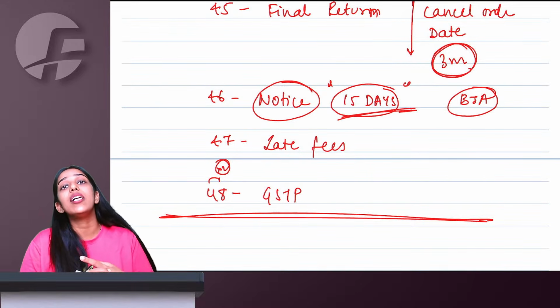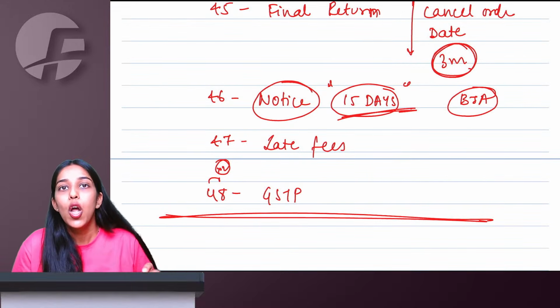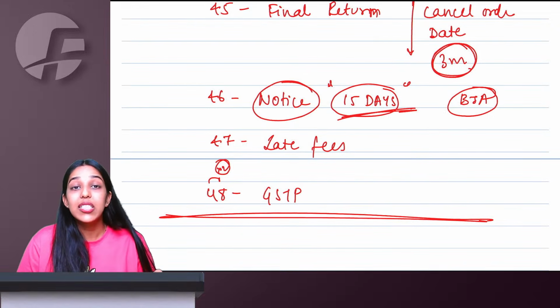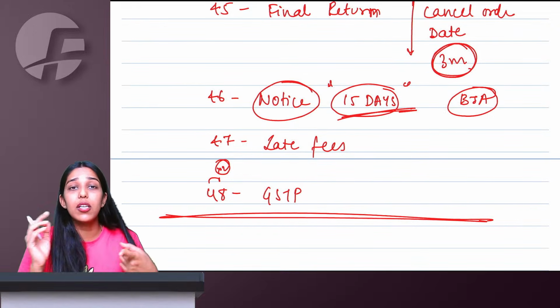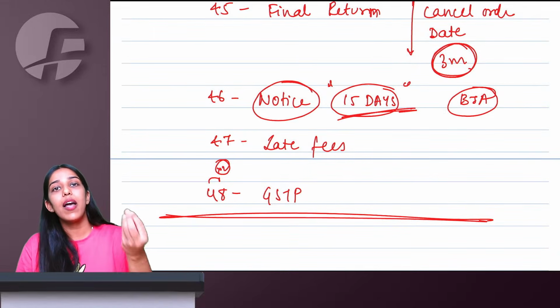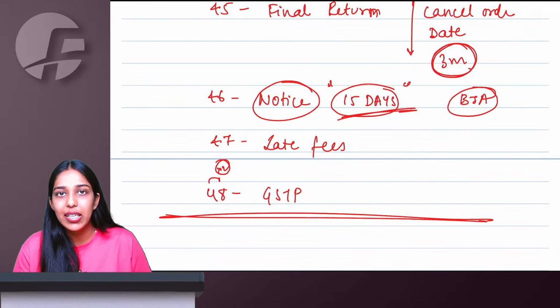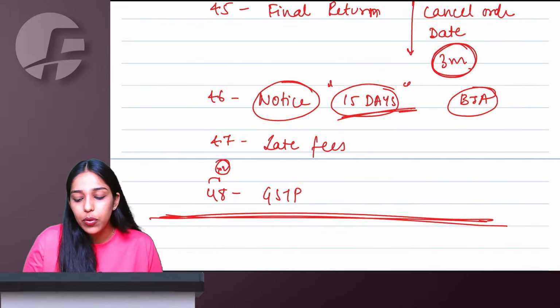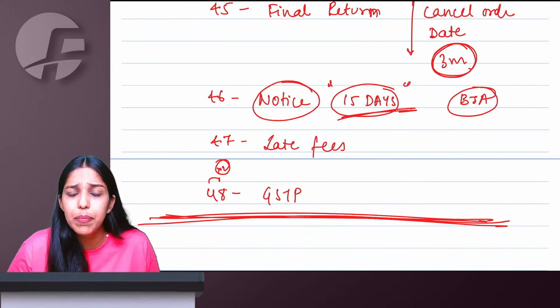But whatever they are doing, ultimate responsibility will remain of the original registered person only. GST practitioner should be an Indian citizen, person of sound mind, not insolvent, not convicted by court, and plus having some relevant qualification or degrees as recognized by government. Then you can become a GST practitioner.